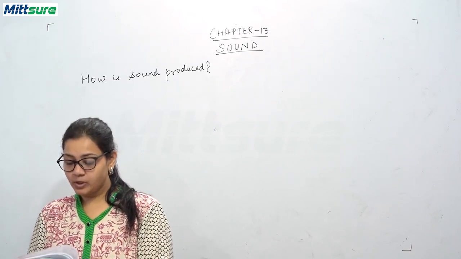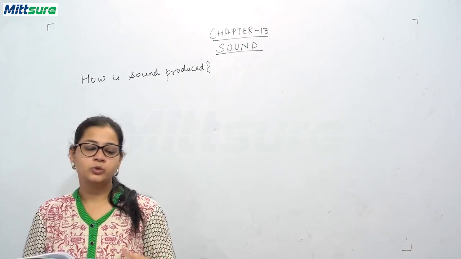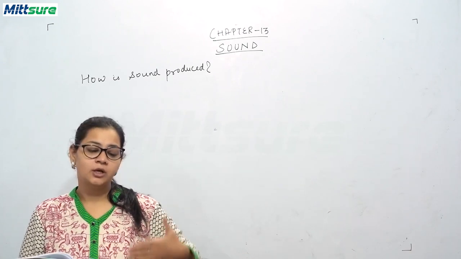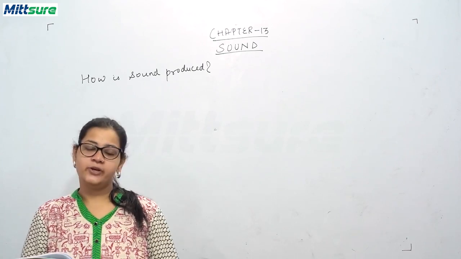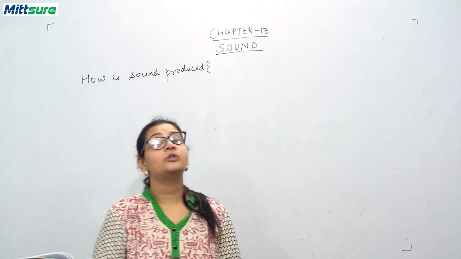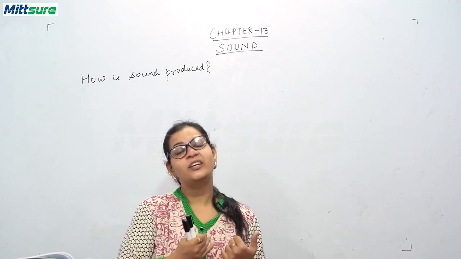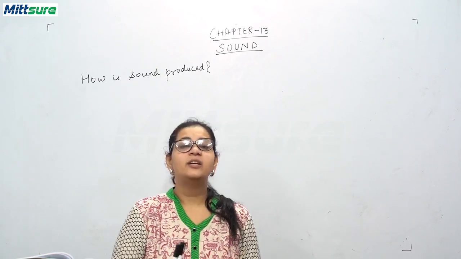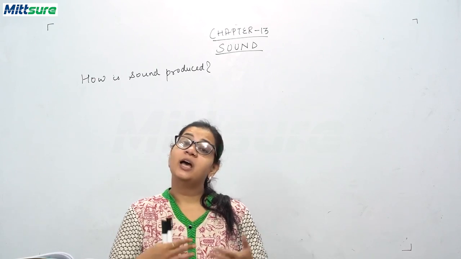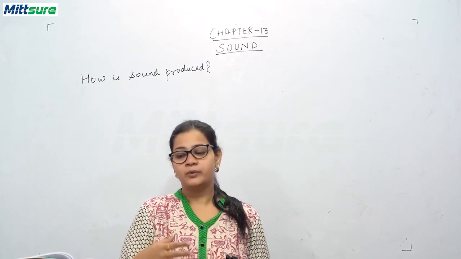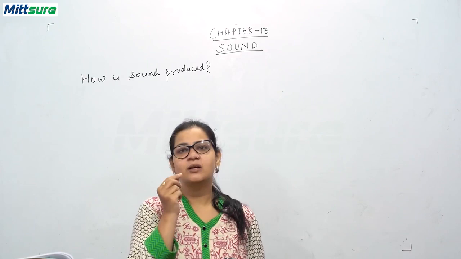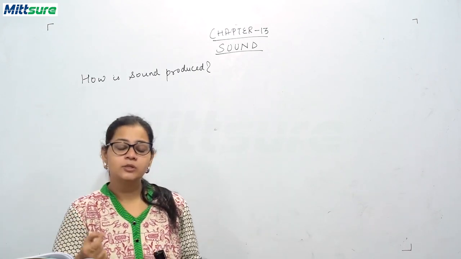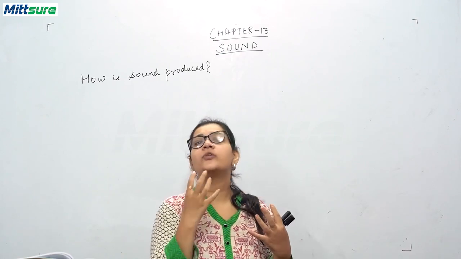Birds have a special organ which helps them to communicate very well with other birds of the same kind. Now, snakes do not have any vocal cords like fishes, but they have this mechanism. They make this hissing sound. How is this sound produced? This sound is produced by forcing the air out of their mouth.